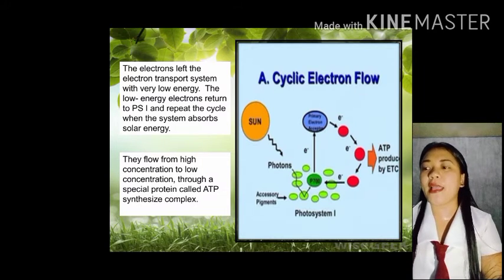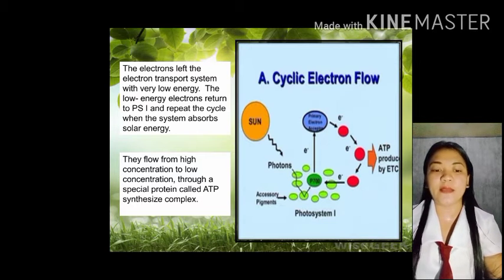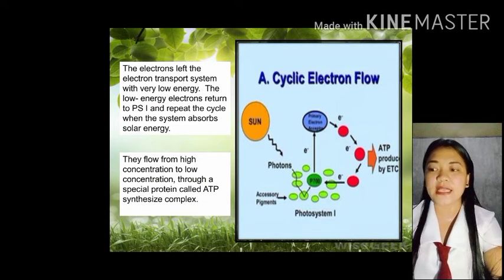The flow is from high concentration to low concentration through a special protein called ATP synthase complex.